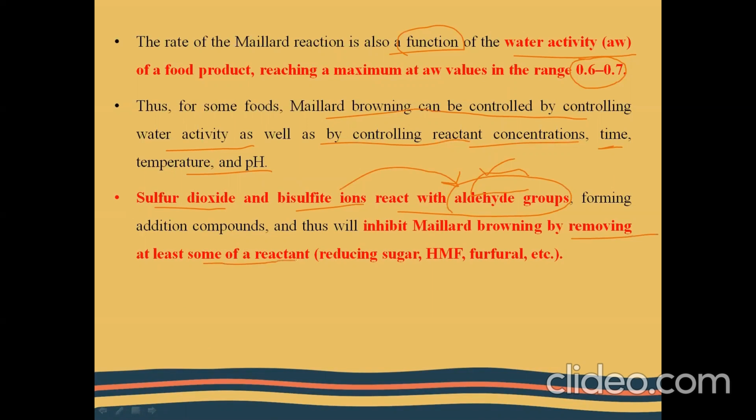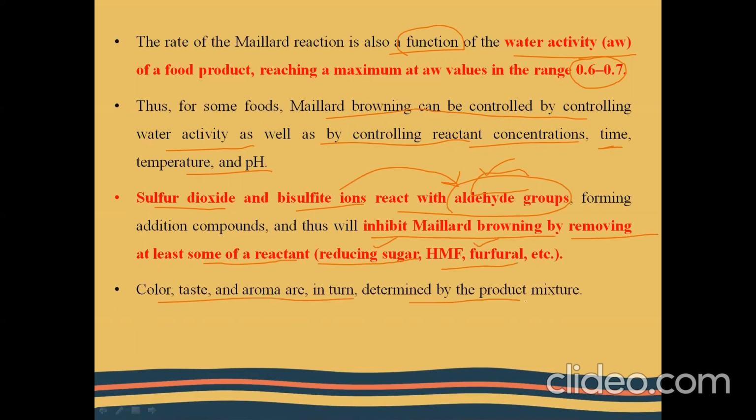When some of the reactant is removed, it inhibits the Maillard browning, or it can reduce the reaction rate. The reactant includes reducing sugar, which is the initial reactant, or HMF or furfural, which are the secondary reactants. Next, color, taste, and aroma are in turn determined by the product mixture.